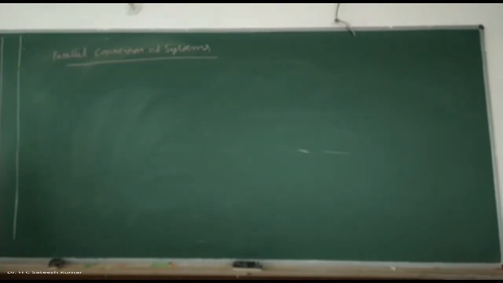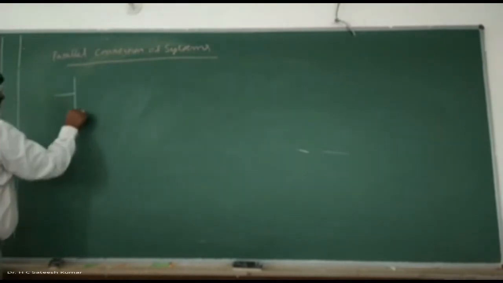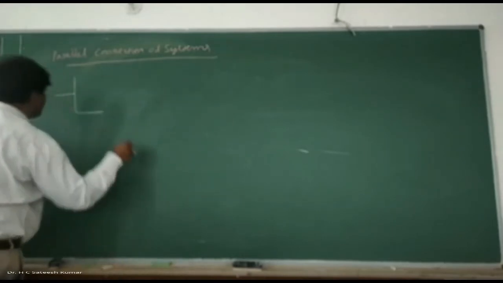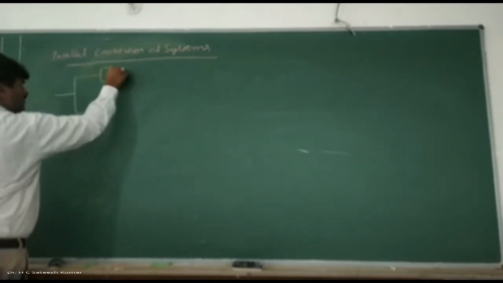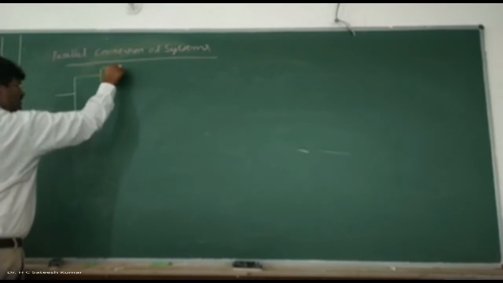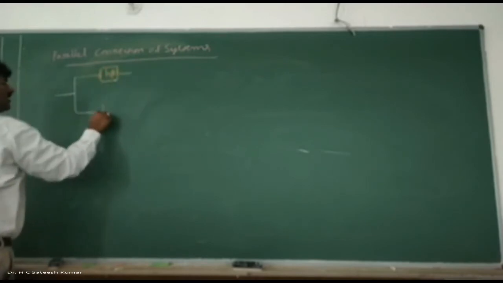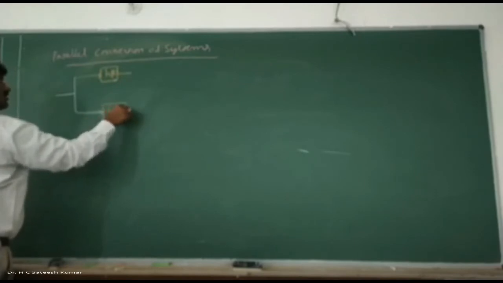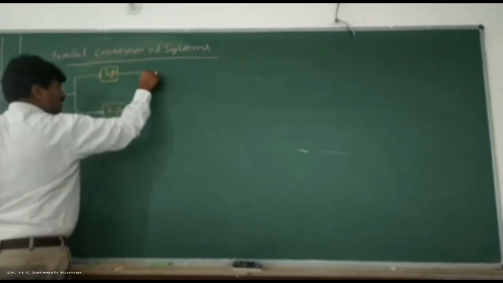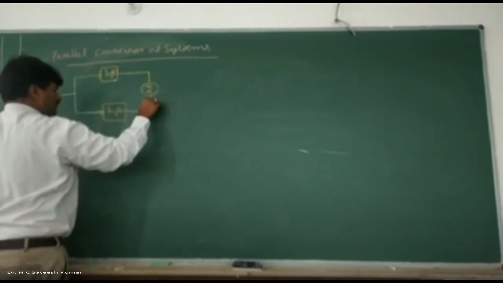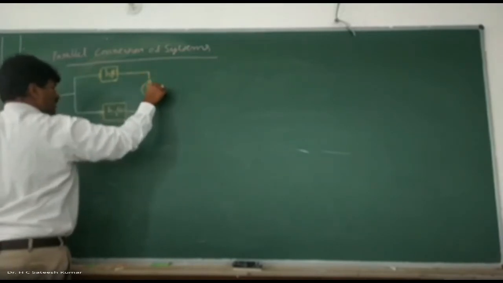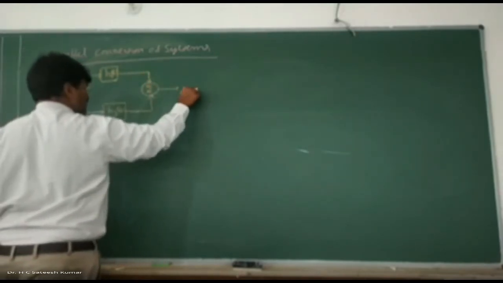Now, let us say I have two systems. One system has impulse response h1 of t, and another system has impulse response h2 of t. These two are connected in parallel and given to a summer. The output we call y of t.